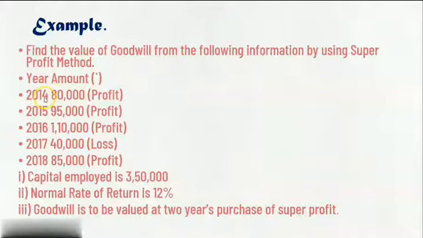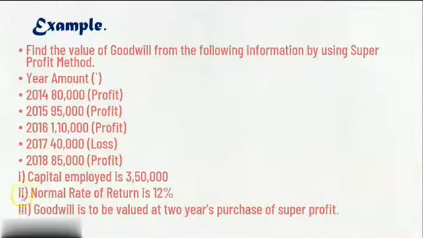See, 2014, the firm has earned a profit of 80,000 rupees. 2015, the firm has earned a profit of 95,000. 2016, the firm has earned a profit of 1,10,000 rupees. But in 2017, there is a loss, and the loss is 40,000 rupees. And again in 2018, there is a profit of 85,000, right? So how many years? 1, 2, 3, 4, 5. So 5 years of profit or loss have been mentioned in the sum.